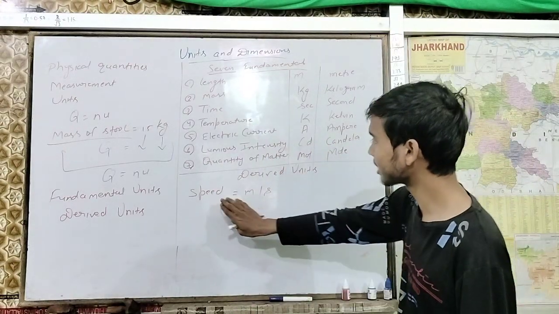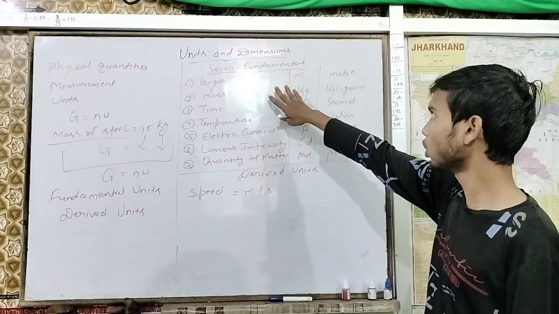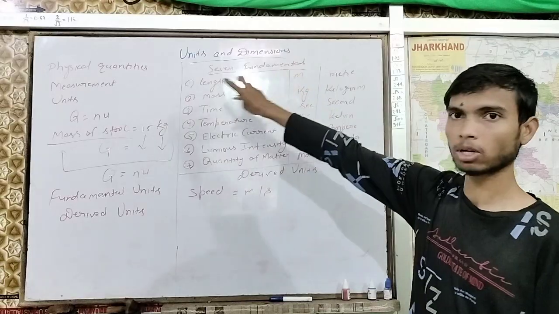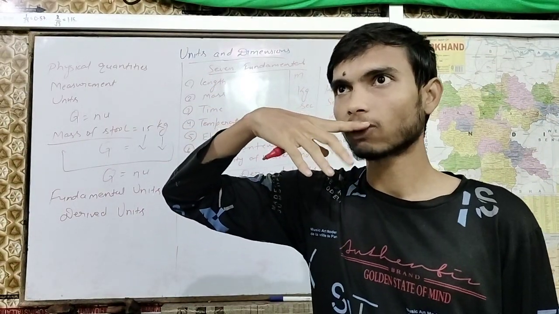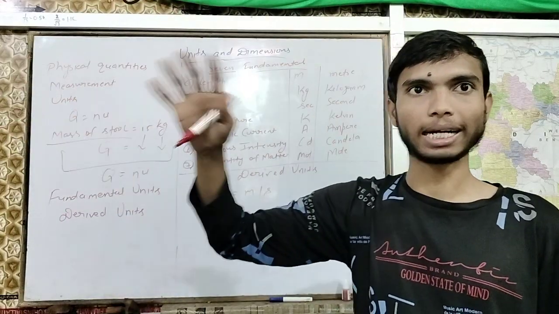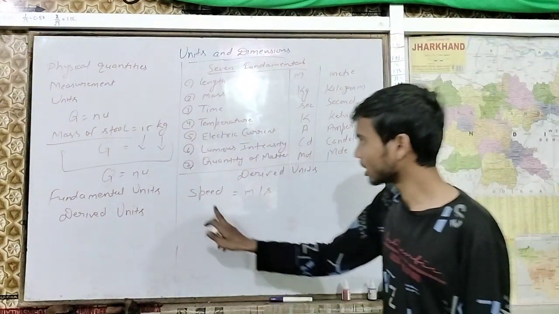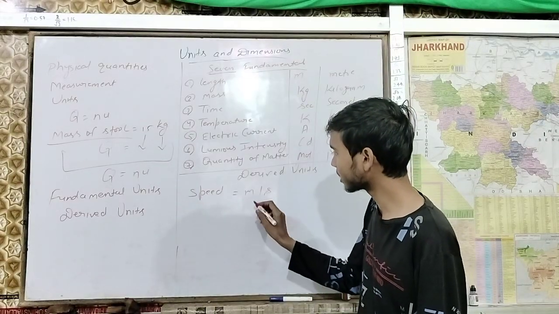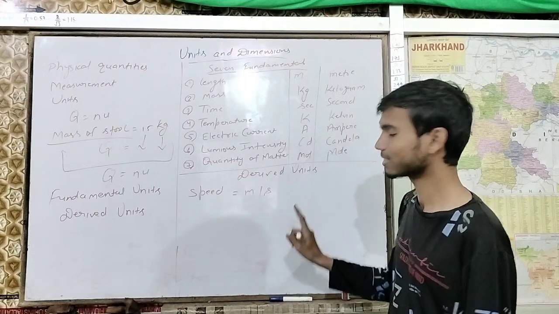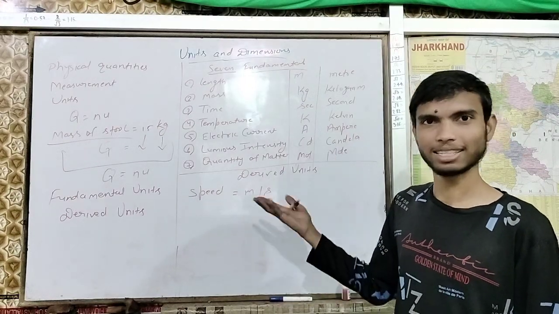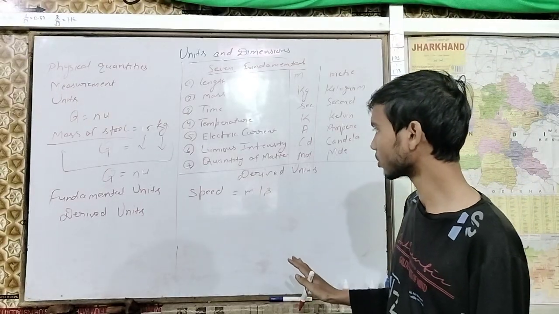You can define that fundamental quantities are independent and derived units are dependent on fundamental quantities. So for speed, one unit is a meter, and the second is a second. So there are two units, not only one.